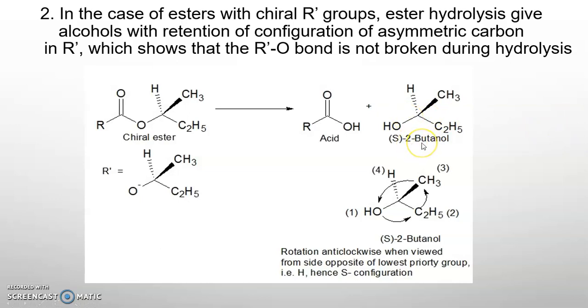This is S-2-butanol. We can determine the configuration as S by giving sequence numbering. The OH group has the highest priority, number 1, followed by the ethyl group number 2 and methyl number 3. And this is the lowest priority group. When we view the molecule from the side opposite to hydrogen, we get an anticlockwise rotation. So this is S-2-butanol.